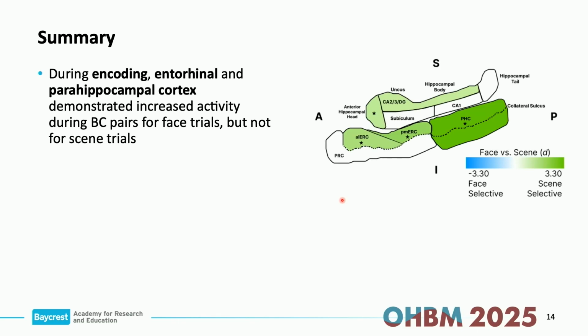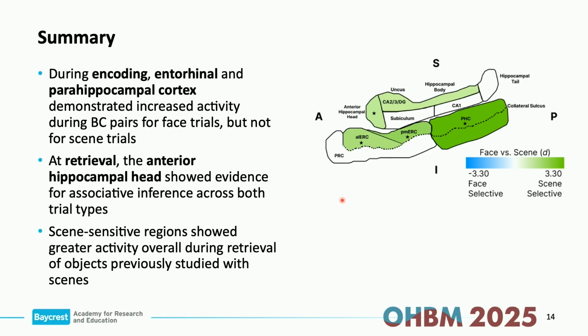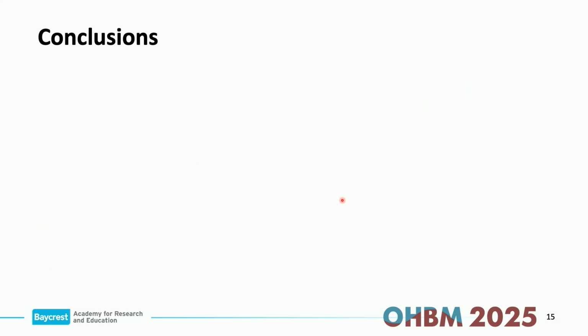So to sum up, during the encoding phase, we saw that entorhinal and parahippocampal cortex demonstrated increased activity during the BC pairs, but only on those trials that linked the AC items through faces, not on the scene trials, which was surprising. And then at retrieval, we saw that anterior hippocampus showed evidence for associative inference across both types. And again, those scene-sensitive regions did show increased activity when they were recalling objects that were previously studied with scenes.